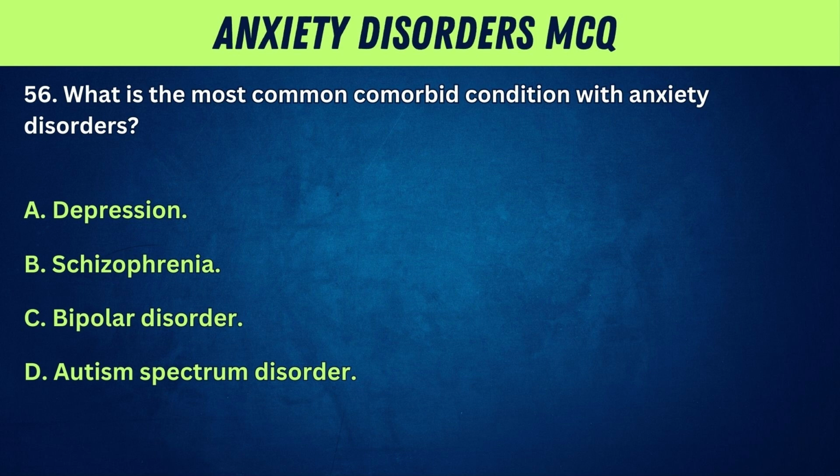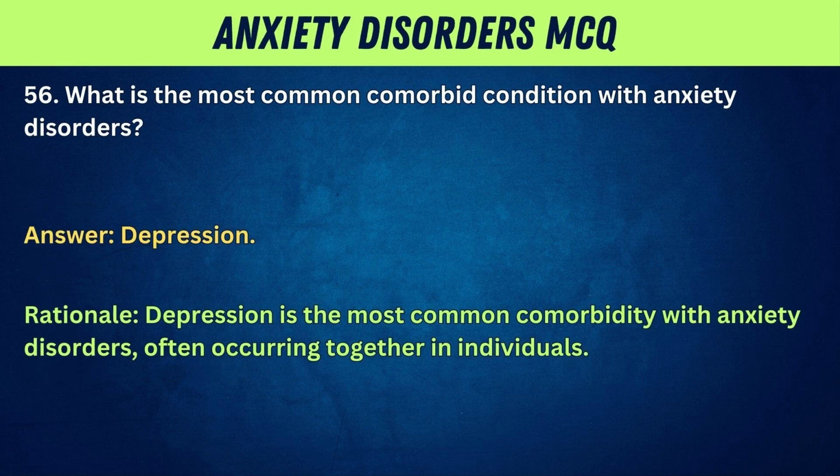A. Depression. B. Schizophrenia. C. Bipolar disorder. D. Autism spectrum disorder. Answer: depression. Rationale: depression is the most common comorbidity with anxiety disorders, often occurring together in individuals.